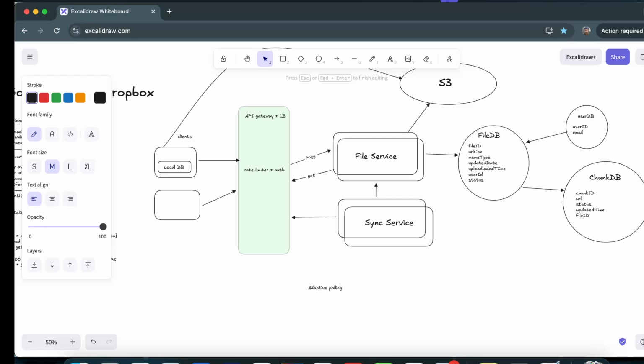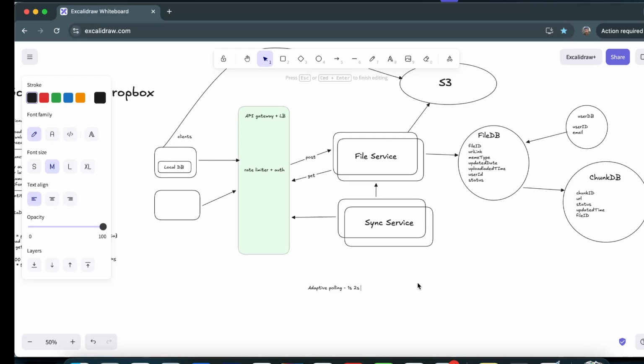In adaptive polling, the client first makes a request from the remote machine. Let us suppose the client is checking whether the file has been uploaded or updated. He makes a request to the sync service, and the sync service checks whether the file has been updated. At first, the request goes every 1 second, and we see there are no updates. After a certain point in time, the request interval goes to 2 seconds, because we detected no changes in 1 second.